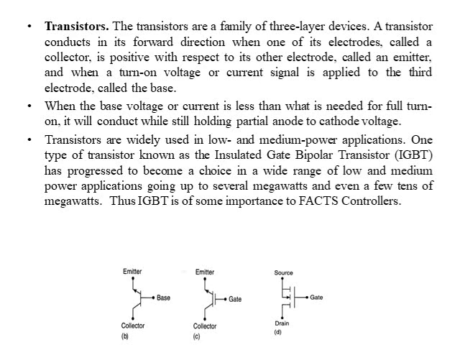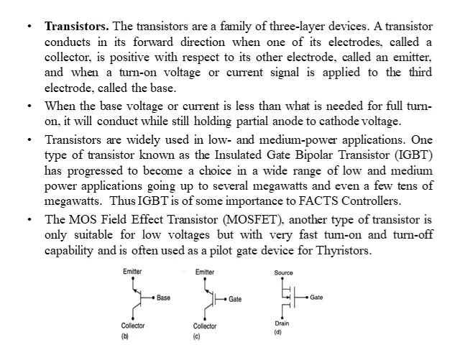So figure C shows IGBTs and figure D shows MOSFETs. It is one kind of transistor also. The MOS field effect transistor, that is MOSFET, is another type of transistor only suitable for low voltages but with very fast turn on and turn off capability, and is often used as pilot gate devices for thyristors.